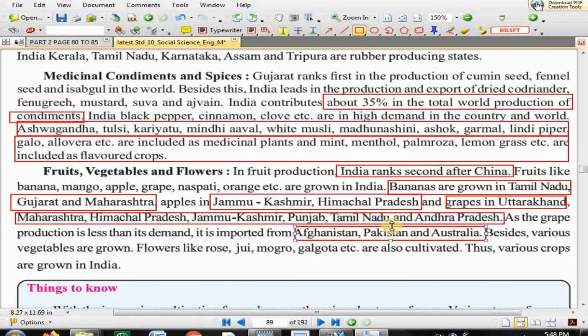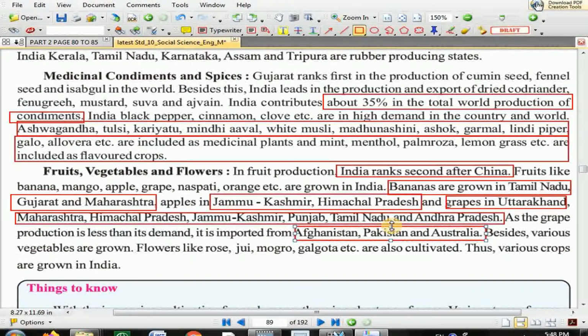So it may be possible that the grapes you are eating are from Afghanistan, Pakistan, or Australia. Besides, various vegetables are grown. Flowers like rose, jui, mogro, galgota are also cultivated, and thus various crops are grown in India.